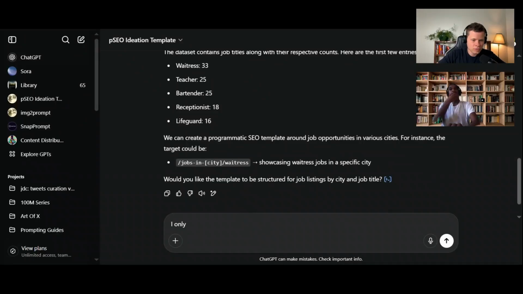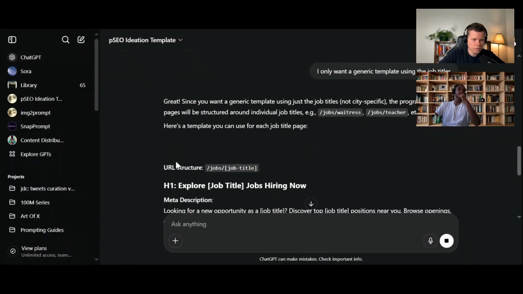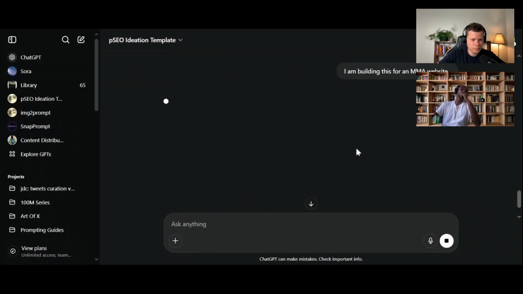Yeah. So I'm going to prompt it now. I only want a generic template using the job titles. Let's see what it can give us. Jobs, waitress, great. Okay. So let's give it a bit more context because it doesn't know what we're doing right now. So is this building the template for the actual web page? Yeah, it is. We're going to put this back into Bolt and say, hey, for the articles, this is what we're going to be using as our template, and we're going to be filling the information from Supabase. Got it.